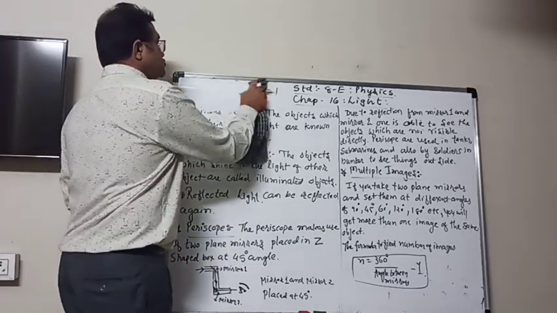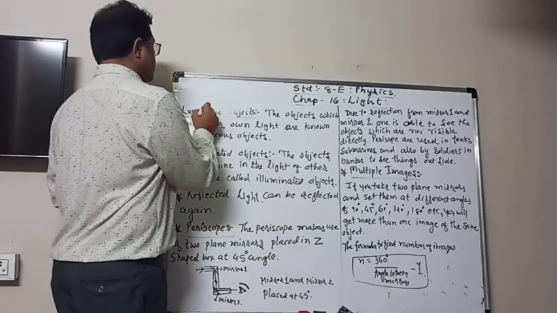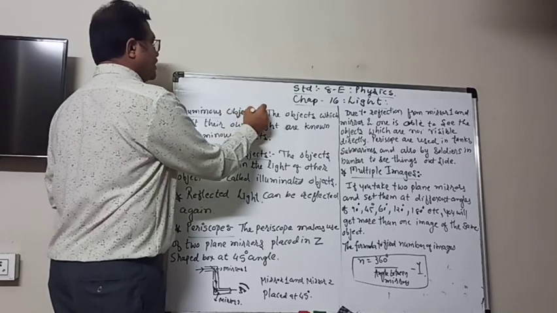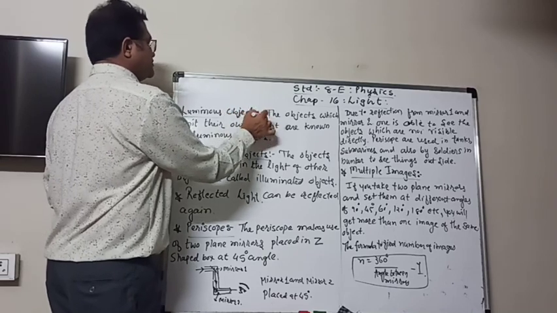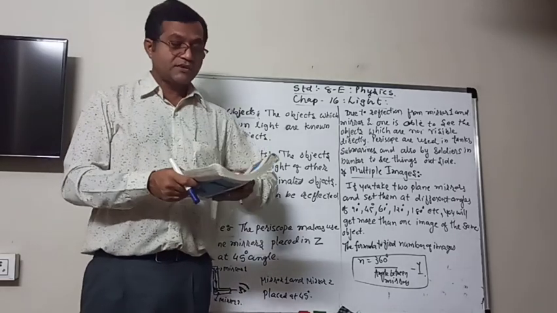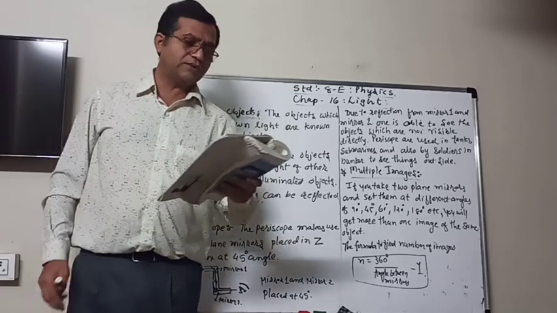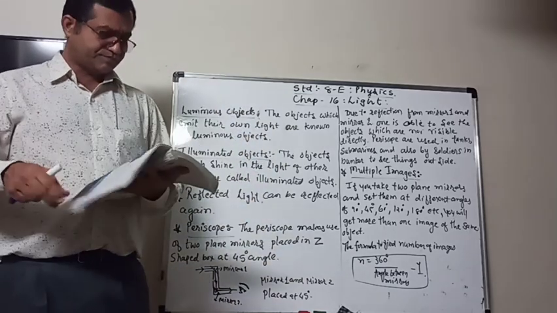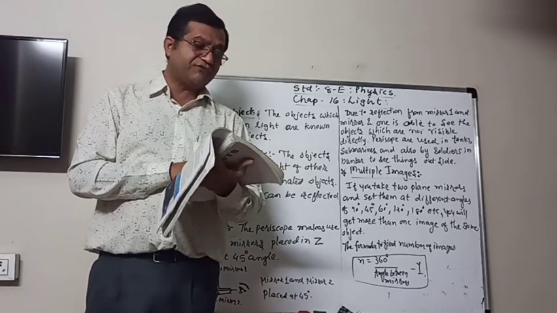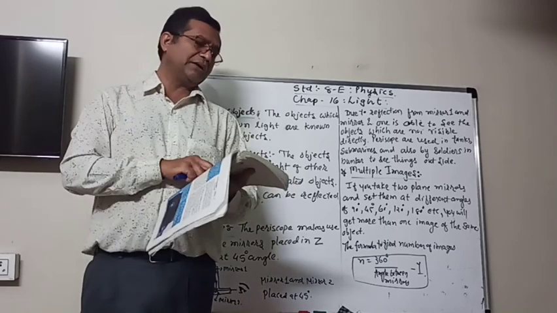So when you put the proper angles, you will see more than 1 image, known as multiple images. Multiple images can be found by putting two plane mirrors at different angles.